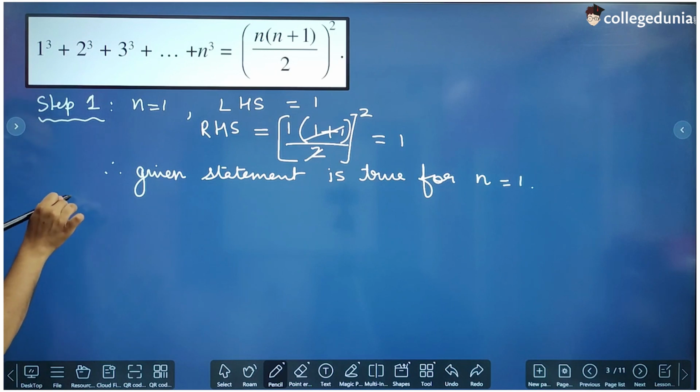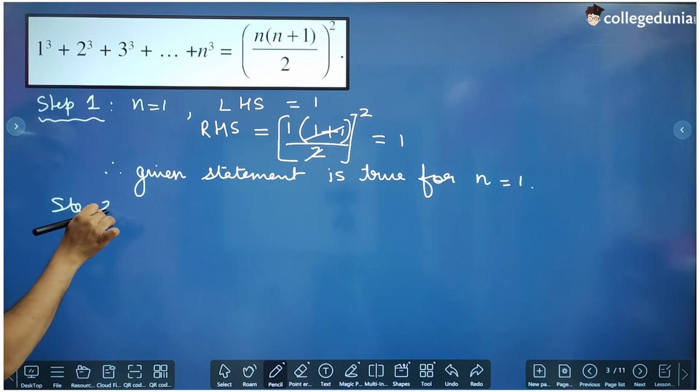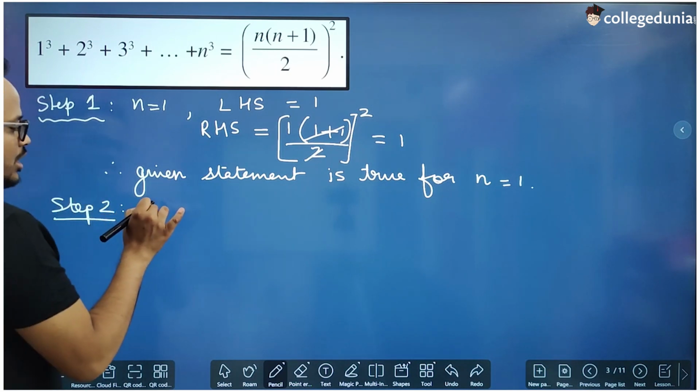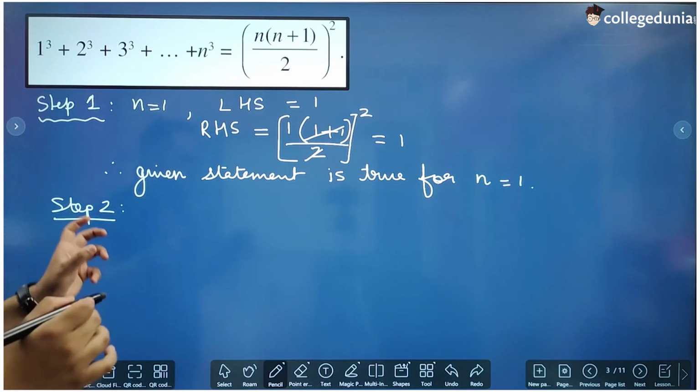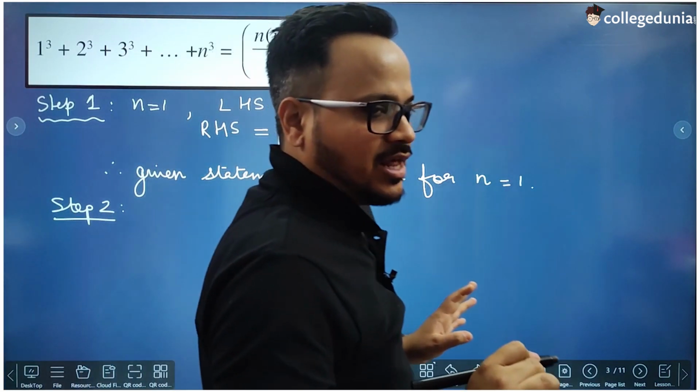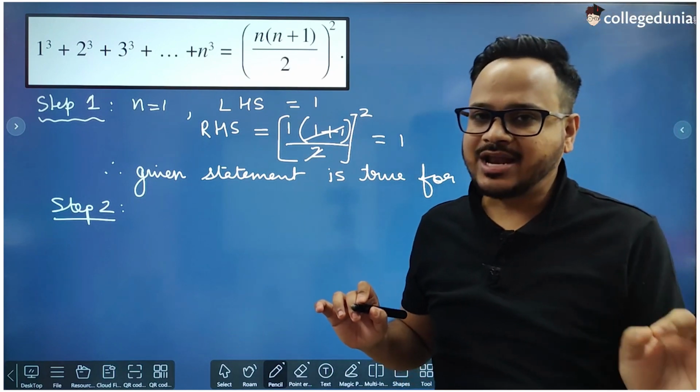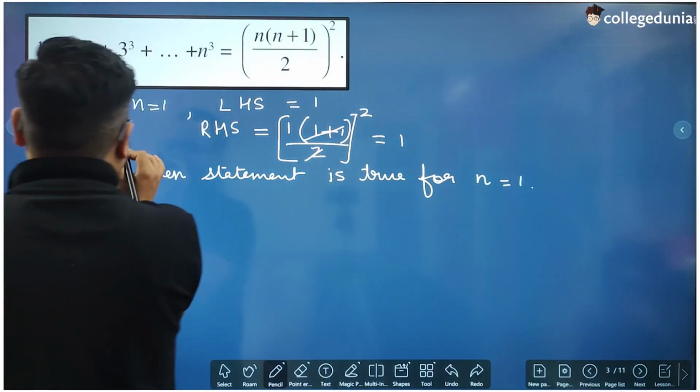Okay, step 2. Now let us assume, I'm writing the statement directly. Let us assume that it is true for n equal to k. So let's put this.